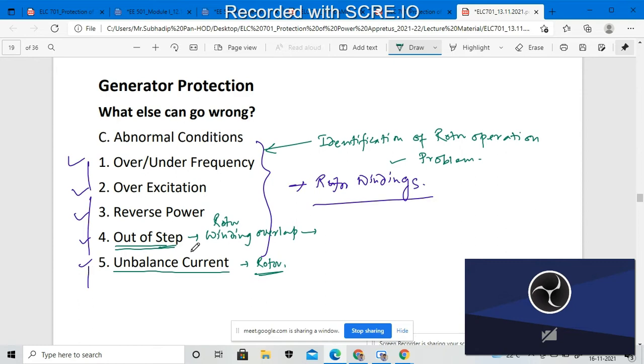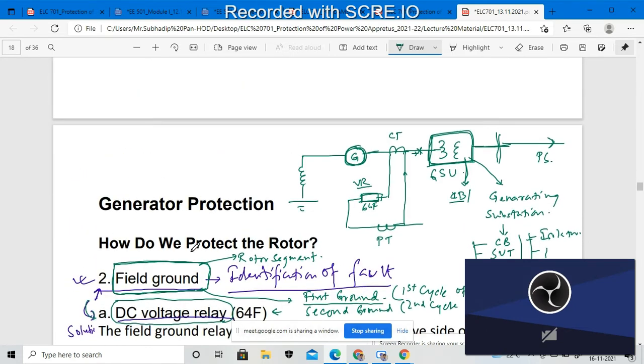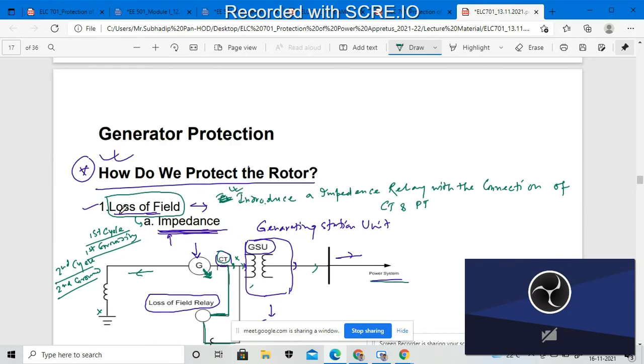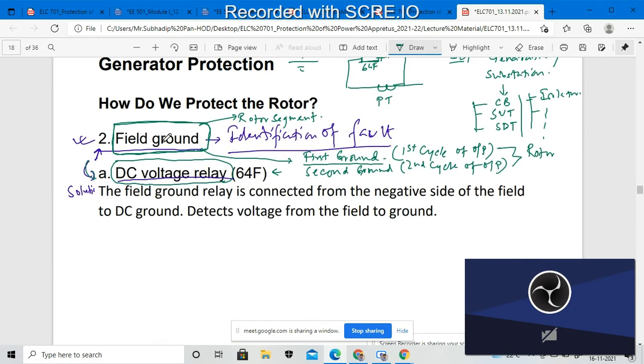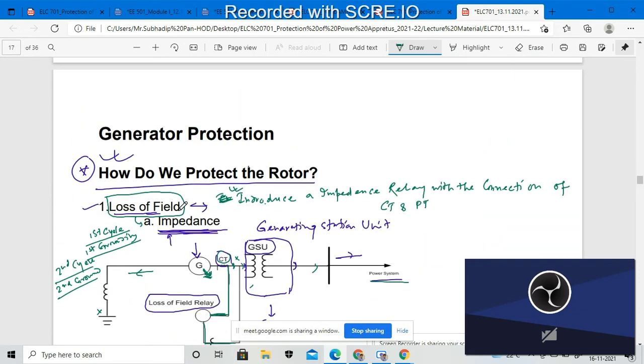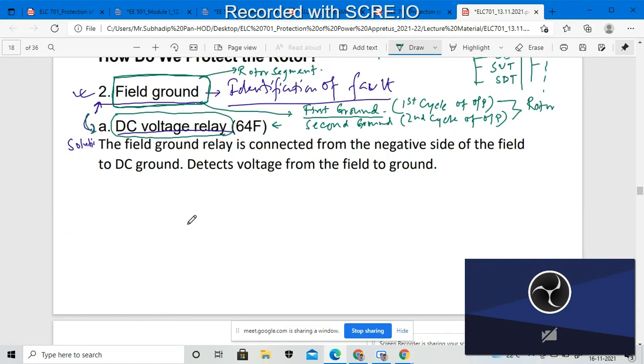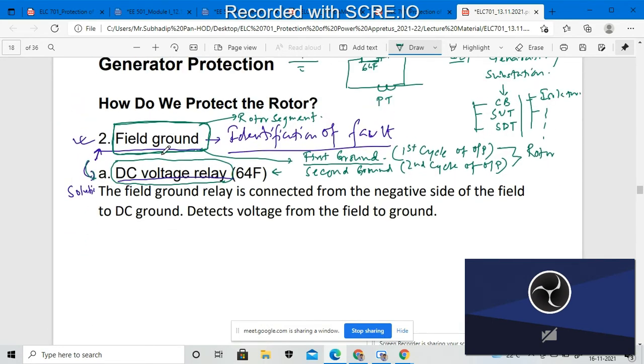So normally the major problems that will arise inside the rotor are the loss of field and the field grounded. And this is my solution. We connect the impedance relay for this particular problem, and we connect the DC voltage relay for protecting against the field ground. So these are the two important problems that will arise inside the rotor, and also their solutions, right?